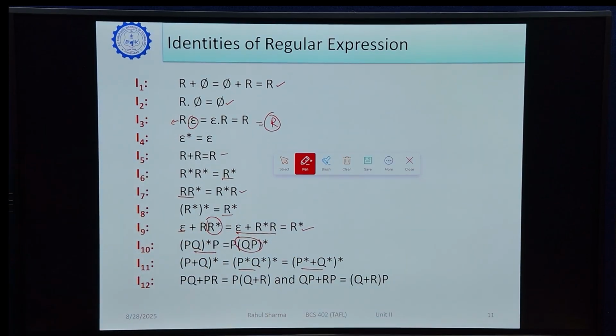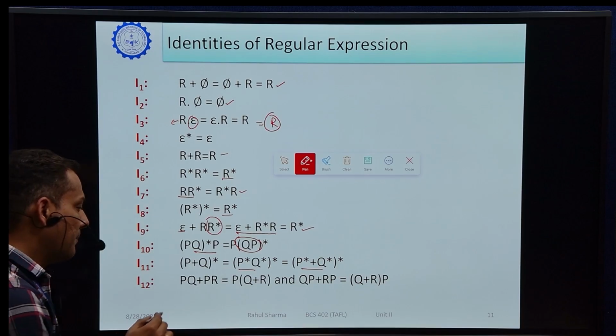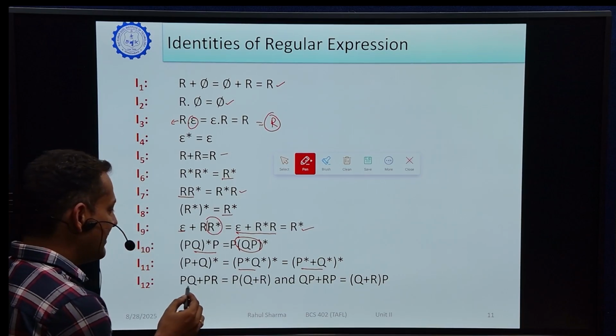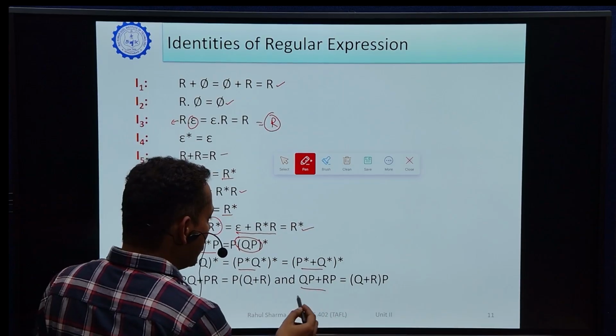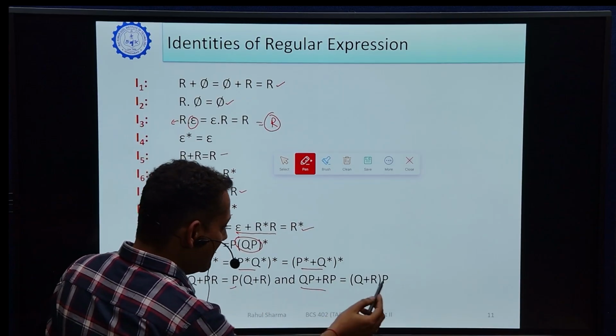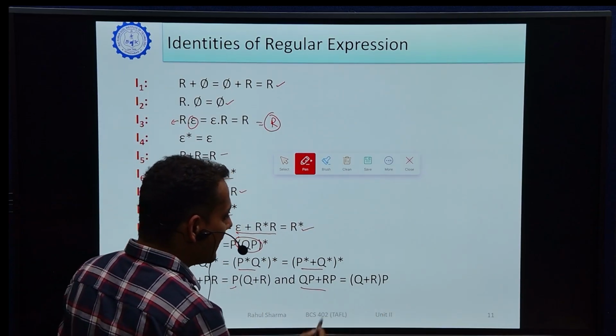And another one is what you have studied as the distributive law. PQ plus PR, we can consider P as common, P(Q plus R), and QP plus RP is given, then we can write this as (Q plus R)P.